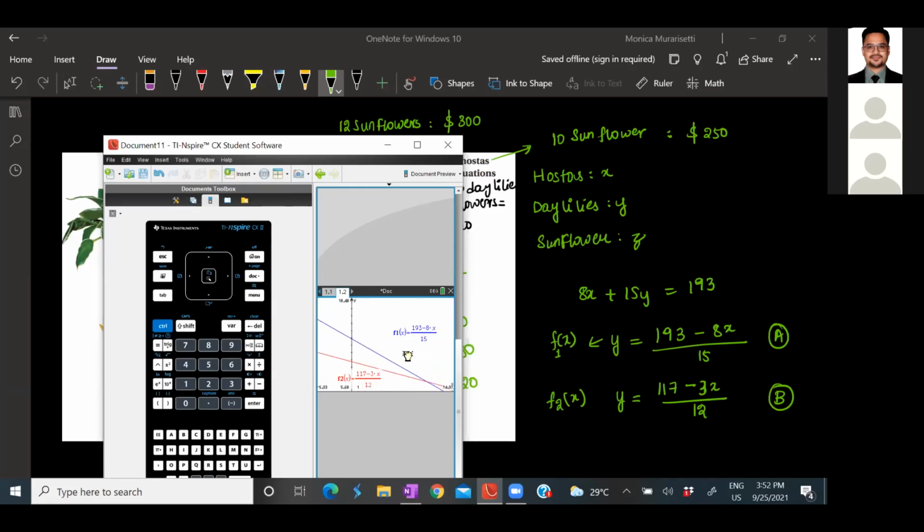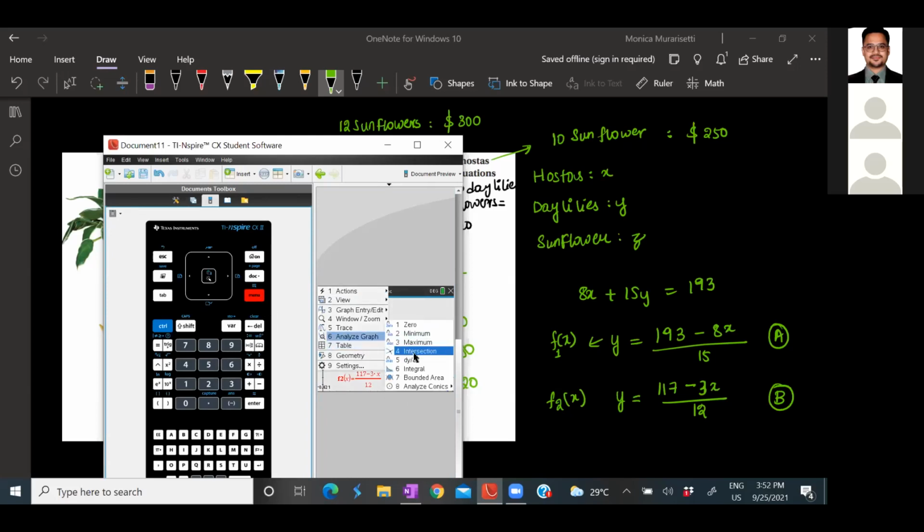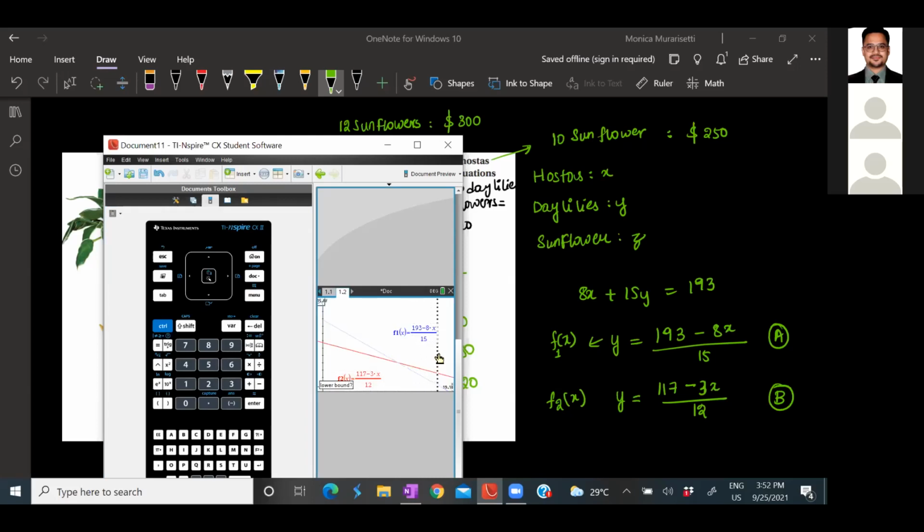Now you can click on the screen and move it, like how I am doing, you also can do it. Just hold it, move it and leave it. Now I see some intersection here. I want to find where it is. Then click menu, go to analyze graph, and then go to intersection. For intersection, I have to give the boundaries. So this is a slider you can move. Just click and then move and stop it somewhere.